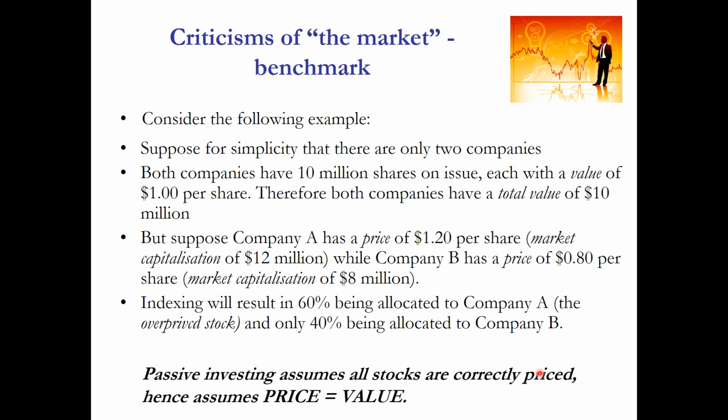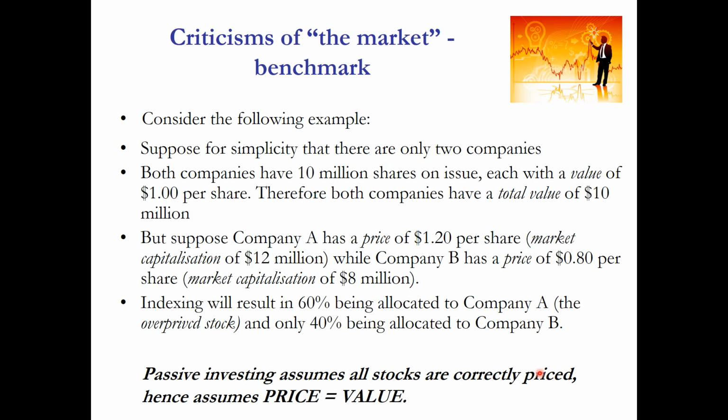So what's the implication of this example? The implication is we are actually overweighting the stock that is overpriced. So we are investing more heavily in the overpriced stock than what we should if we were to apply some measure of fundamental weightings, and we are underweighting the underpriced stock. And this will always be the case when we adopt market cap weightings. So if there is any form of inefficiency in the market, this is where market weightings can really break down.